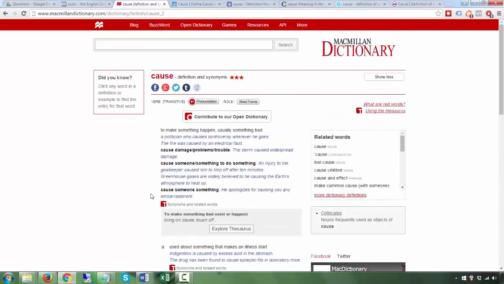They give you the most common word patterns and collocations sometimes, and the best way to use it, the simplest way and the most common way to use it. And that's the reason why most of the time all you really need to go to is Macmillan.